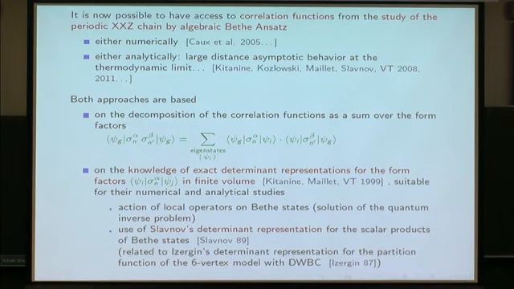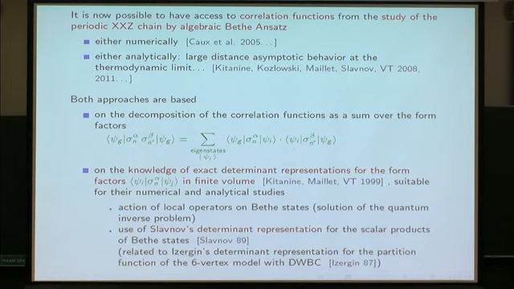These determinant representations were obtained thanks to two main ingredients. First of all, the fact that we were able to act with the local operators on the Bethe eigenstates, or on Bethe states more generally, because we were able to express the local operators in terms of the generators of the Yang-Baxter algebra.